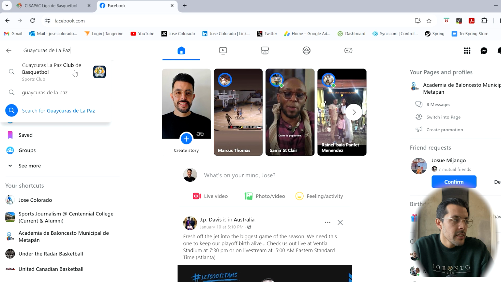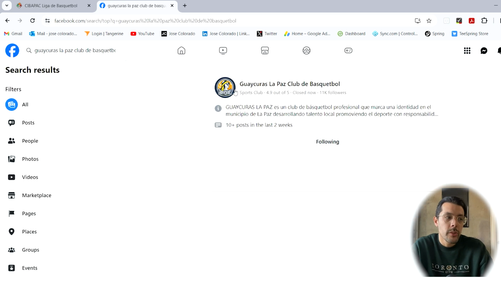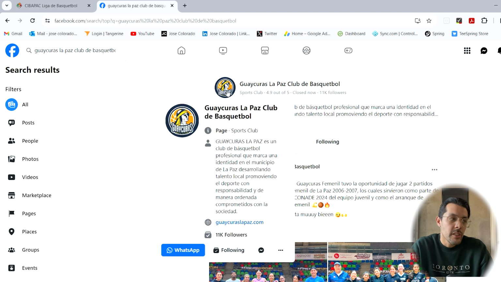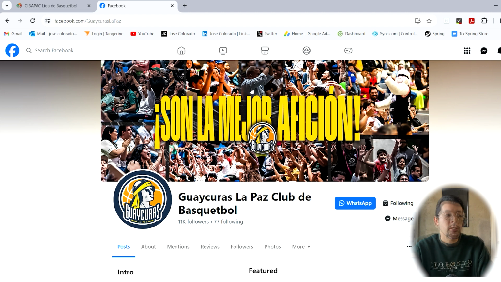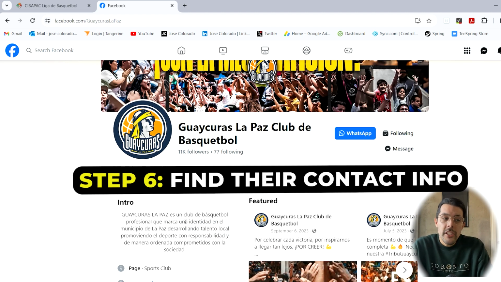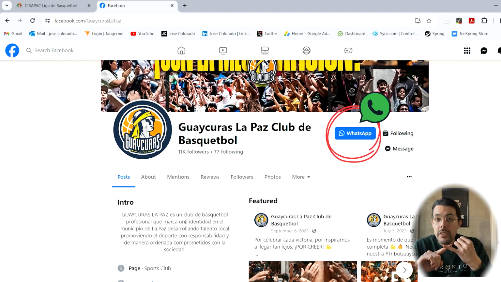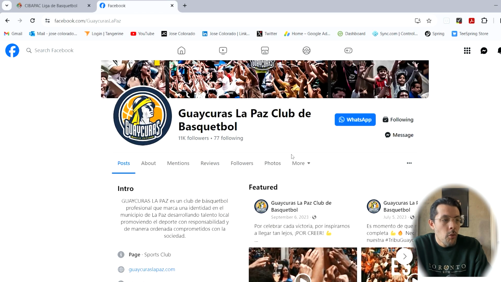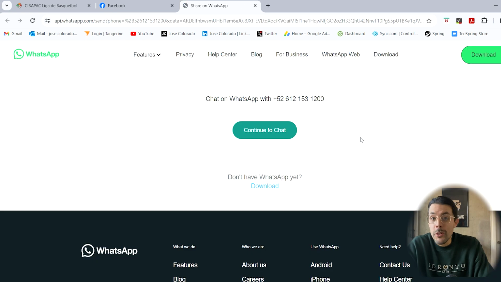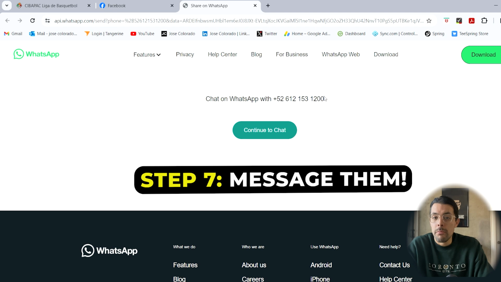And as you can see, oftentimes they will have a Facebook page that you can access. So as you can see with this team, they have a Facebook page, and we're going to click on that Facebook page. And what you're going to look for on these pages are 3 things: WhatsApp numbers, emails, and these messaging buttons. We can see here that we already have a WhatsApp number. So that's beautiful.